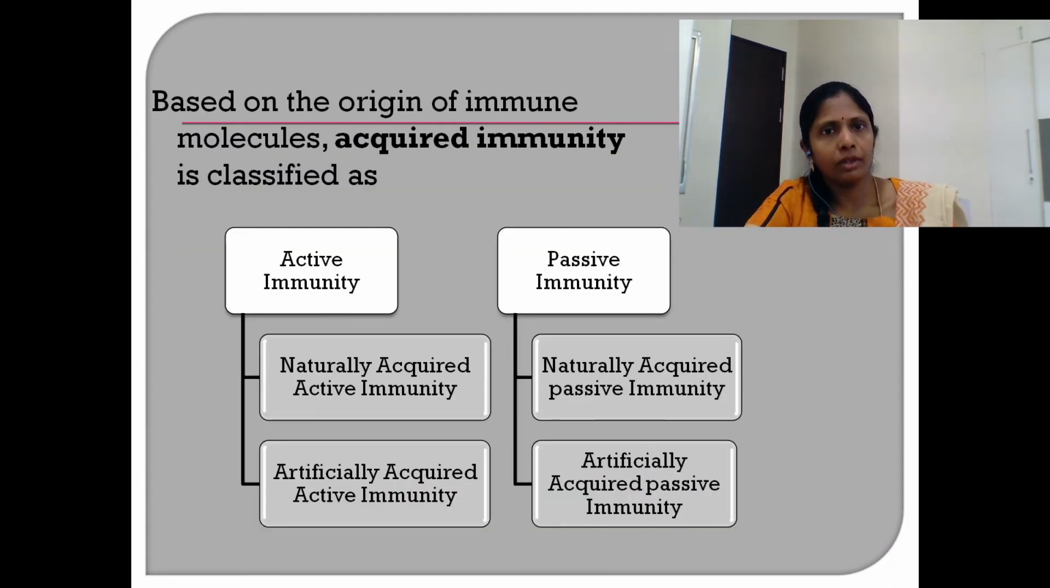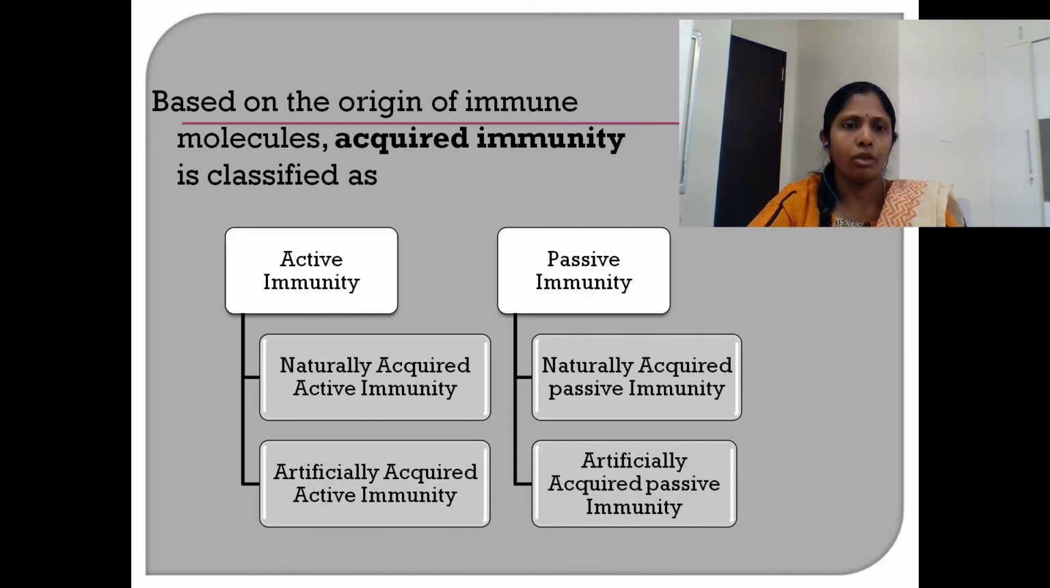Another classification of the immune system is based on the origin of the immune molecules, namely active immunity and passive immunity. Active immunity is a system where the immune molecules, that is the T cell receptors or the T cells and antibodies, originate from the affected individual or the host itself. Whereas passive immunity is a condition where the immune molecules and cells are produced in another host or animal body and then transferred to the affected individual.